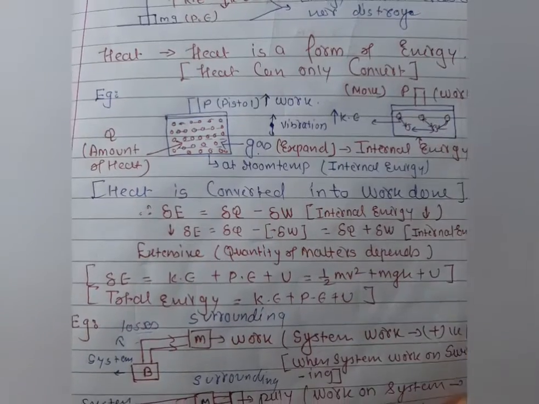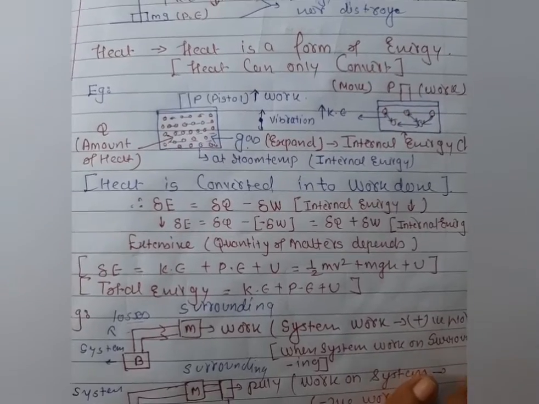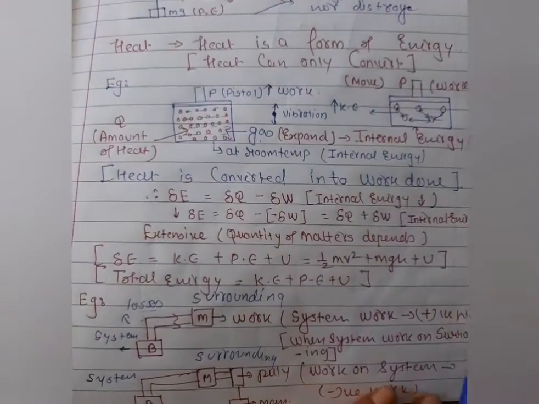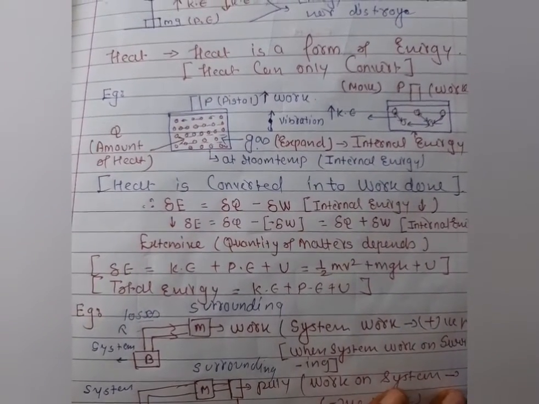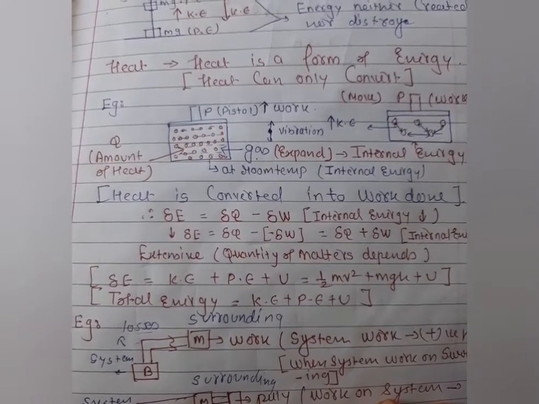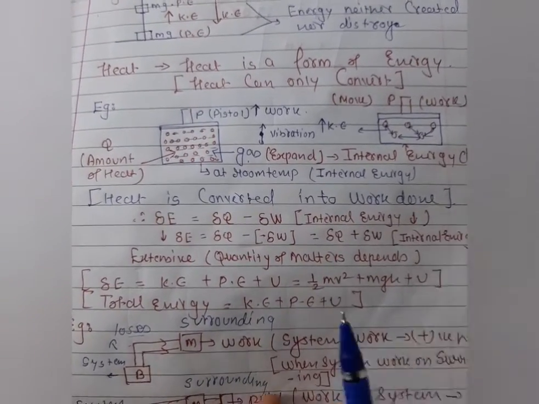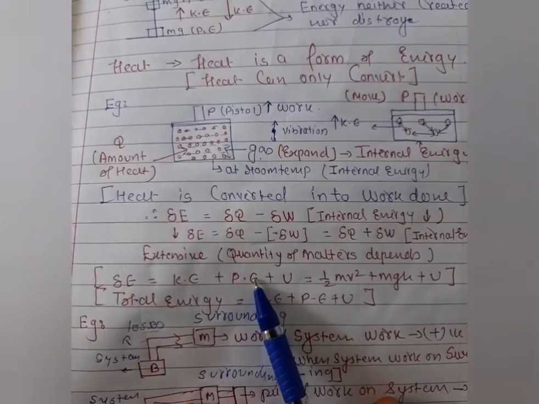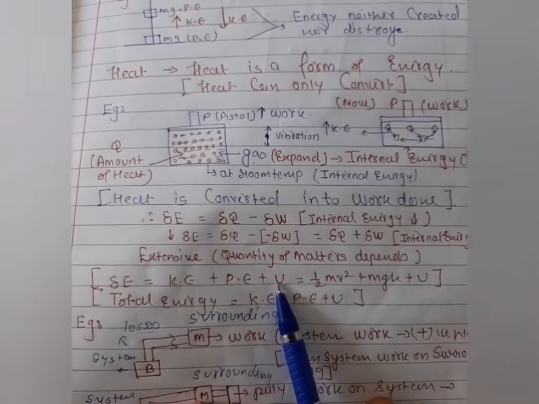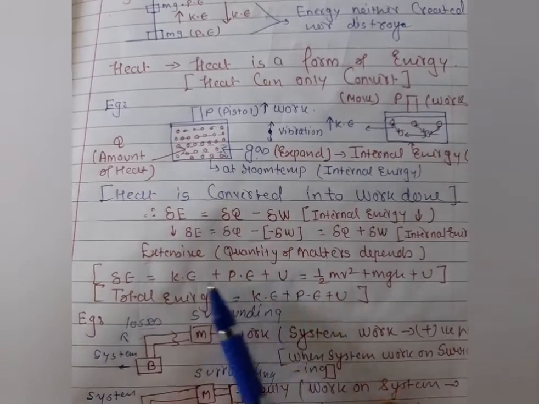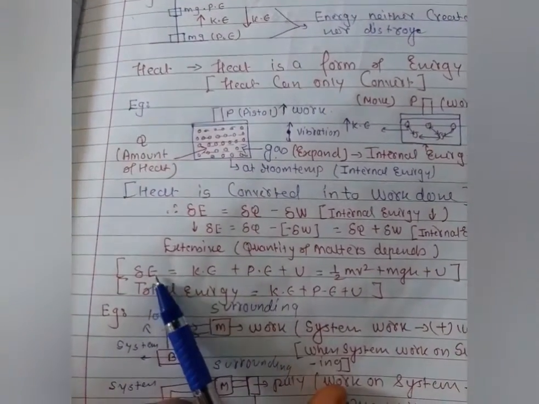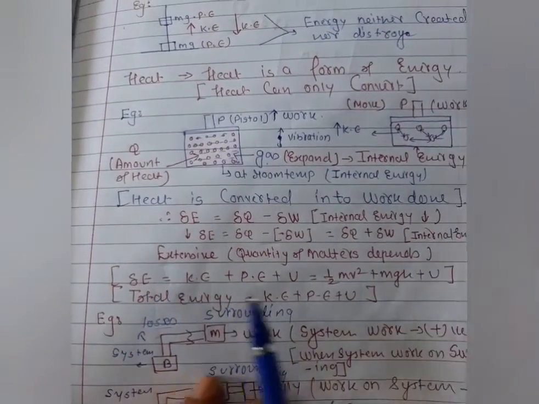Matter means what? So here, in this condition, extensive means the change of internal energy is nothing but the total energy of that system after the work is applied on it. So at that time the kinetic energy of the system, the potential energy of the system, and U, which is the internal energy of the system, all this combination is nothing but the change of energy of the system after applying the amount of heat on a given system.